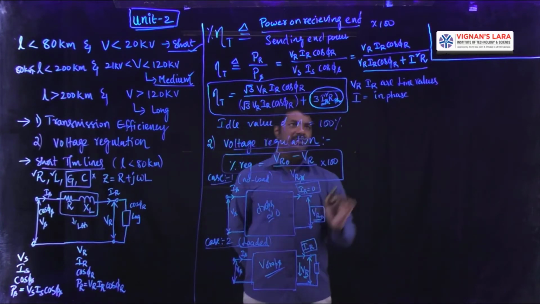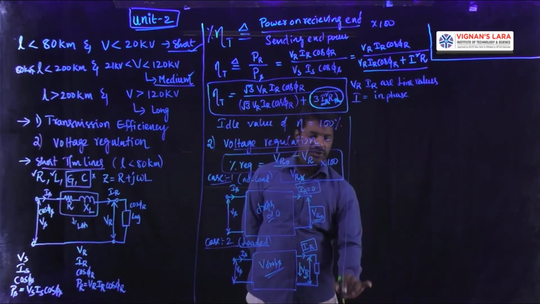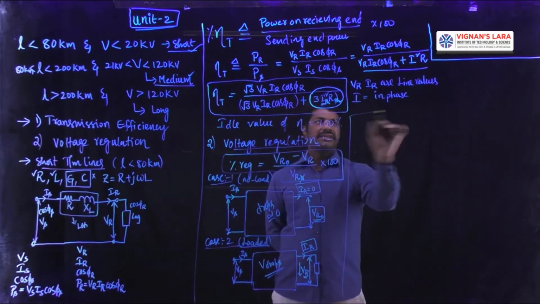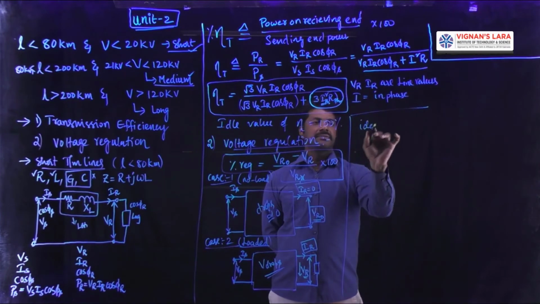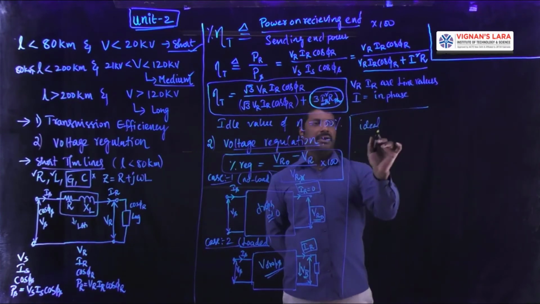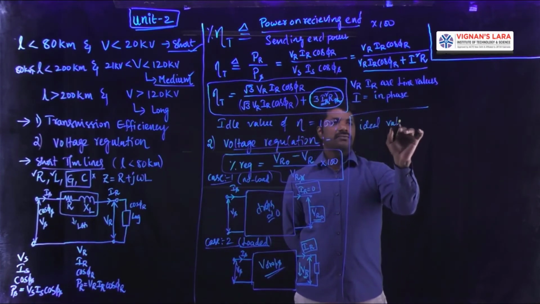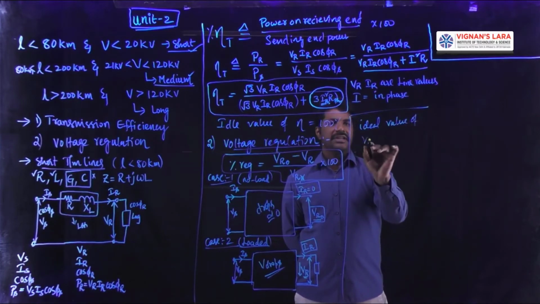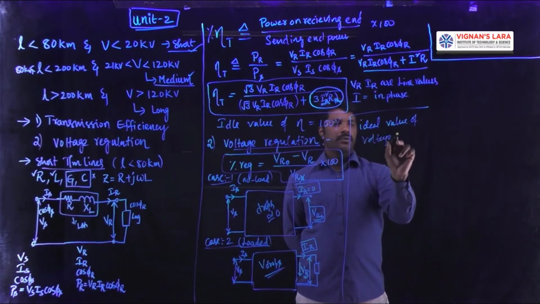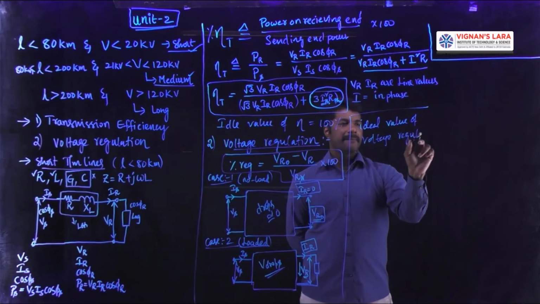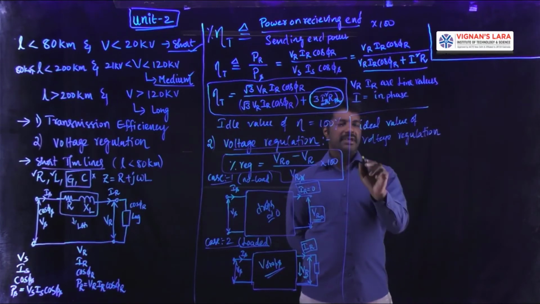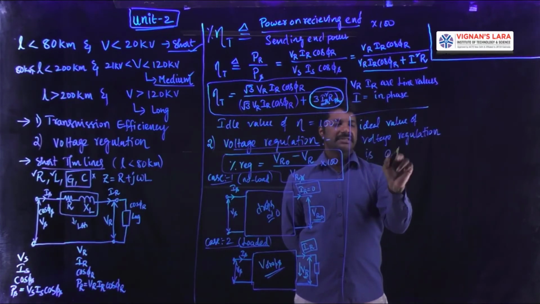And the ideal value of the voltage regulation is 0%.